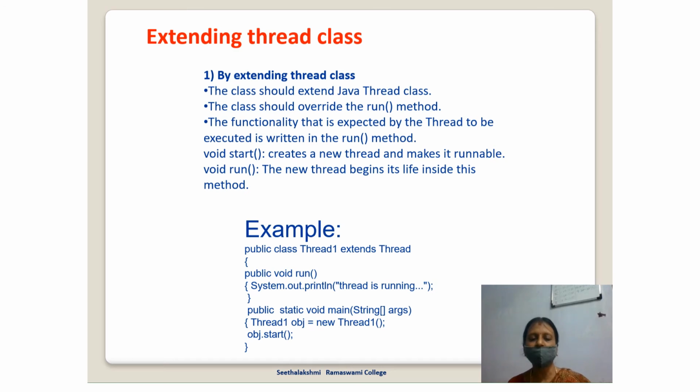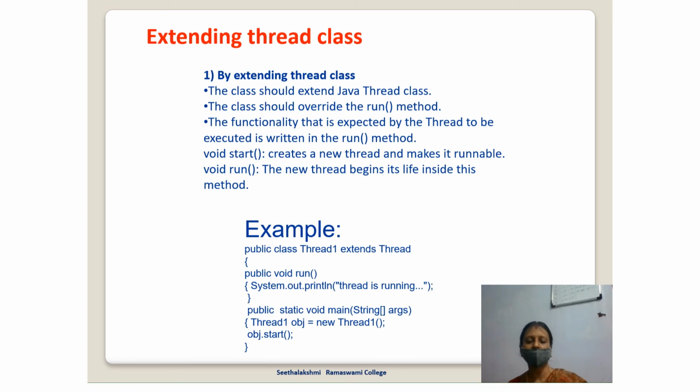Extending the Thread class, let us demonstrate with an example. The class should extend the Java Thread class. The class should override the run method. The functionality that is expected of the thread to be executed is written in the run method. The start method creates a new thread and makes it runnable. In the run method, the new thread begins its life.